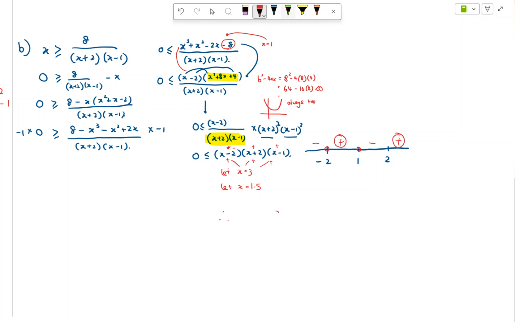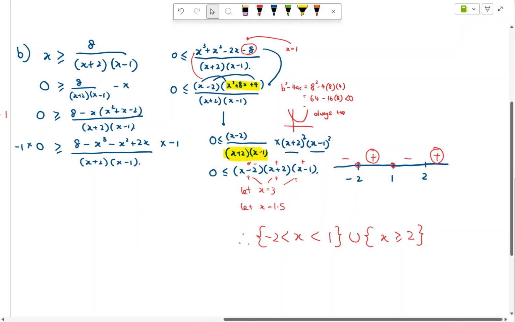And therefore, my range is x is in between, strictly, because I cannot be -2, greater than -2, smaller than 1, or, where or means union, and I must put this in a set notation, or x greater than or equal to 2, and that would be my solution for an inequalities question like this. With cubic factorization, with always positive concept.